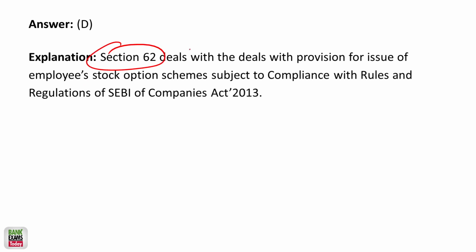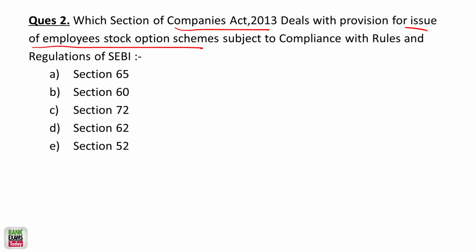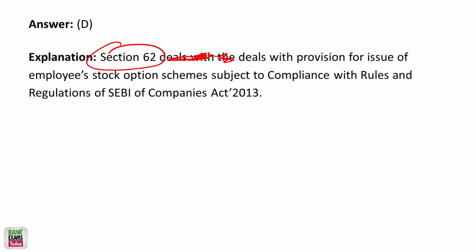Section 62 deals with the provision for issue of stock option scheme subject to compliance with the rules and regulation of SEBI, rules and regulation of Companies Act 2013. Very important. So please remember, Section 11 replaced. Now Section 62 deals with the issue of ESOPs.